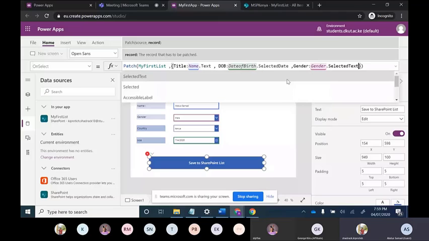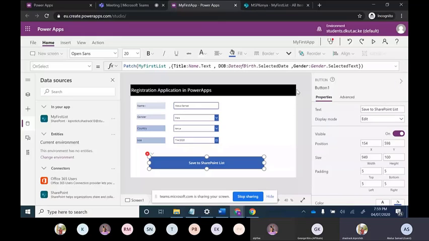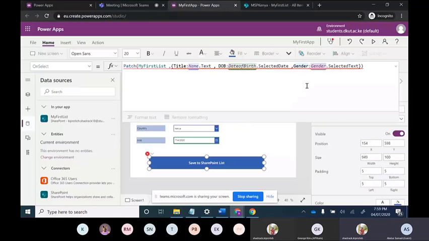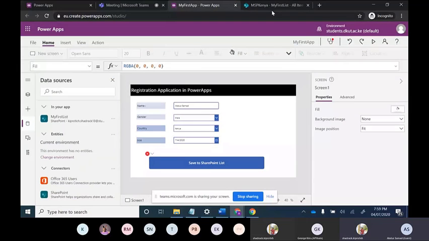Because this is a text field. We have chosen this text field, and right now we are getting text. So to make it easy, I will change this to text.